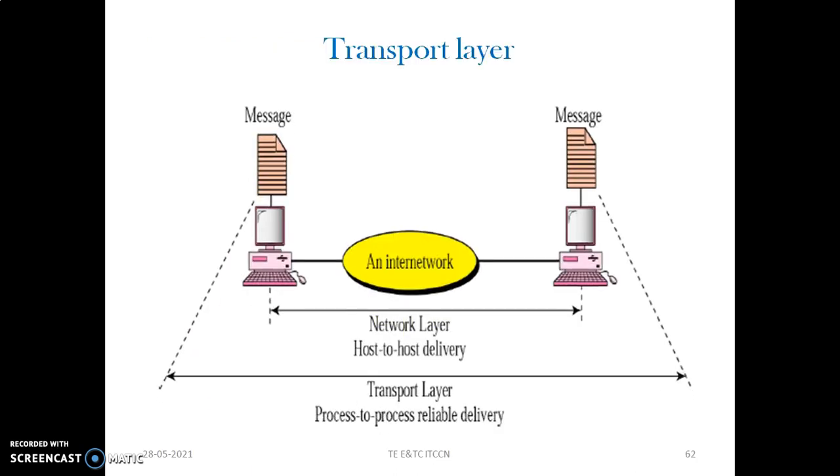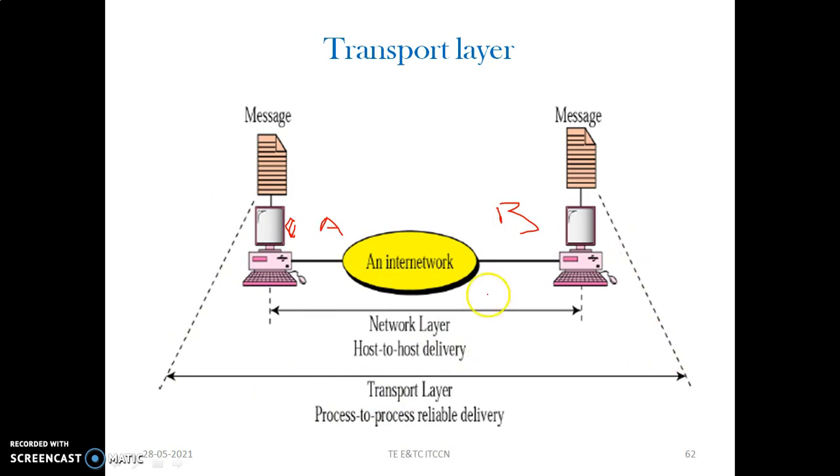So this is the pictorial representation which shows the transport layer. This is the sender machine A, suppose, and this is the receiver machine B. In an internetwork, suppose this machine belongs to one network and this belongs to another network. So network to network, source machine to the destination machine, which may belong to other networks. This is performed by the network layer, that is we call it host to host delivery. But the transport layer performs the task ahead, above the network layer.